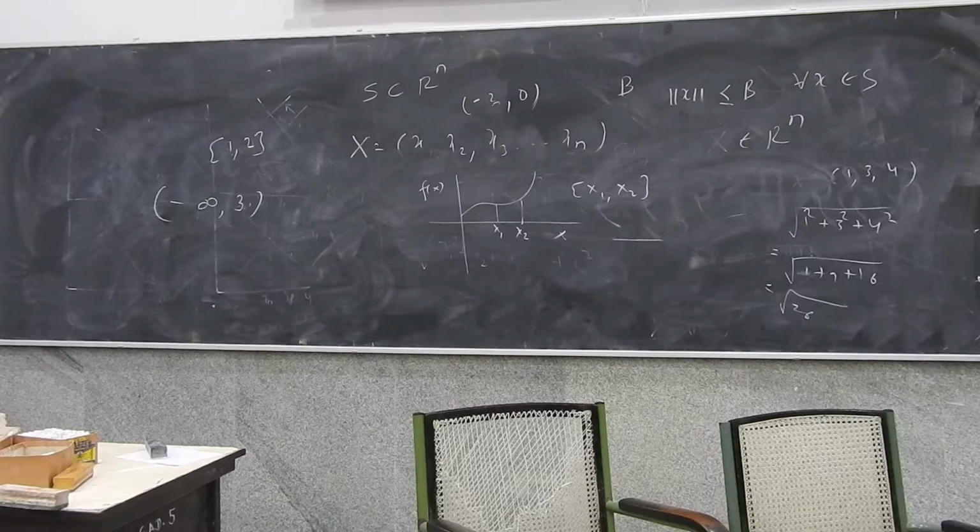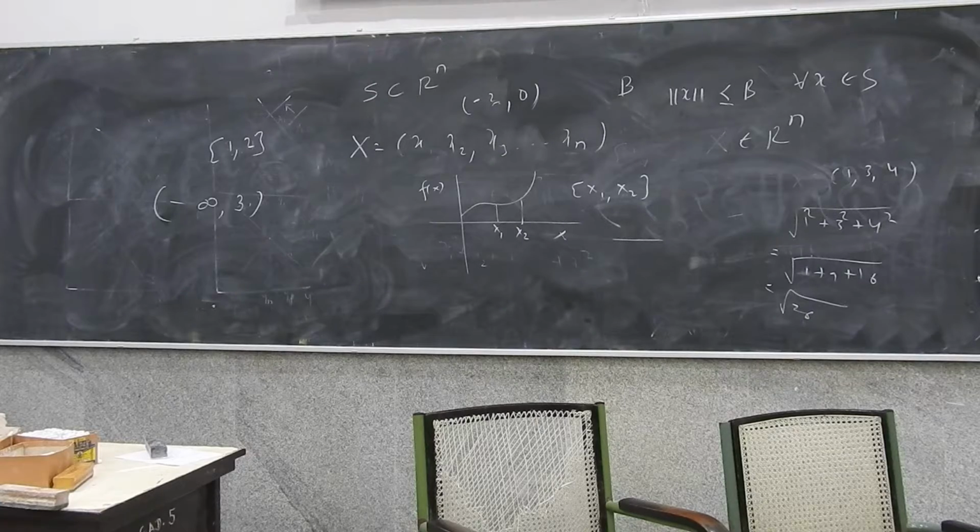Now this is okay to see because it's a simple situation. Think of an n-dimensional vector, say x1, x2, x3, up to xn. And the set of all points which have a length less than some number b will be a closed and bounded set.